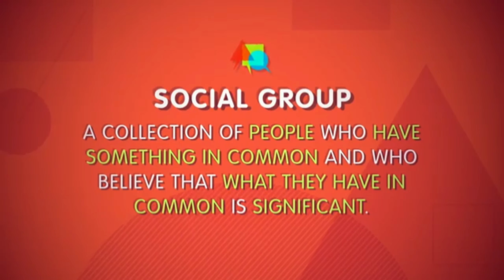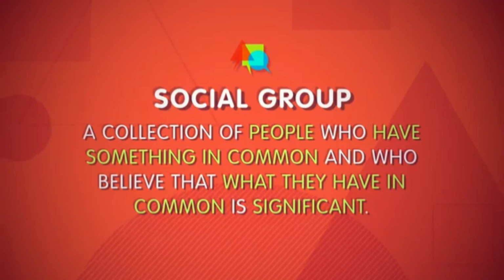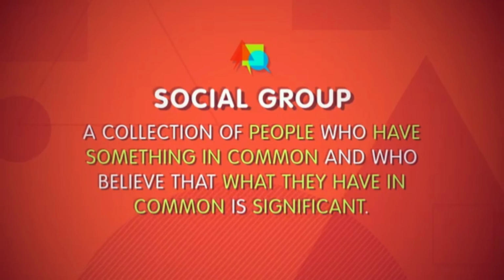The choir, the meeting, the friends, and the family are all examples of social groups. A social group is simply a collection of people who have something in common and who believe that what they have in common is significant. In other words, a group is partly defined by the fact that its members feel like they're part of a group. This is obviously a pretty broad definition, but it does have its limits, and you can see these limits if you compare social groups to aggregates and categories.